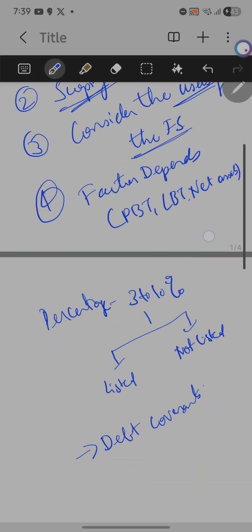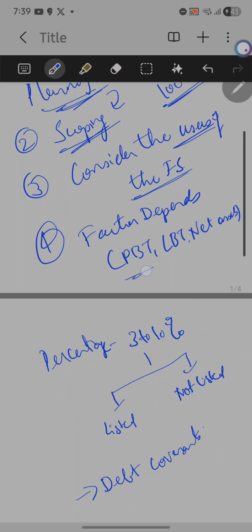And then, if it's a company in profits, they use profit before tax. If it's a loss making company, they use the loss value. Or if it's an investment company where the major asset is their investments, the net assets is used. So it totally depends upon the nature of the industry in which the company is.